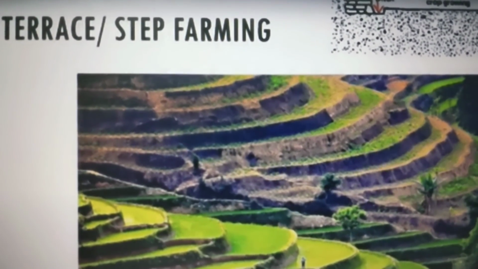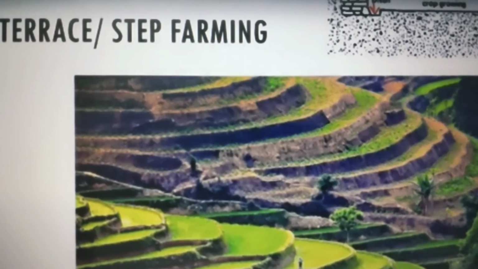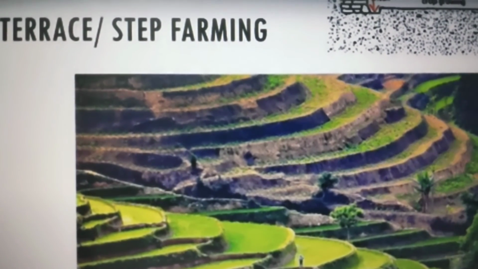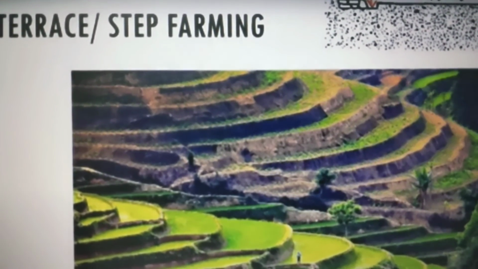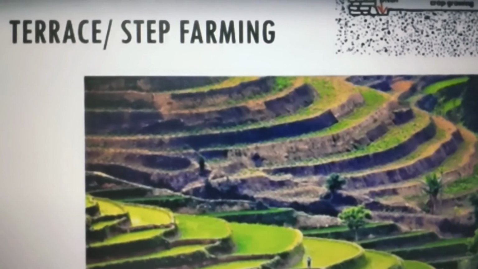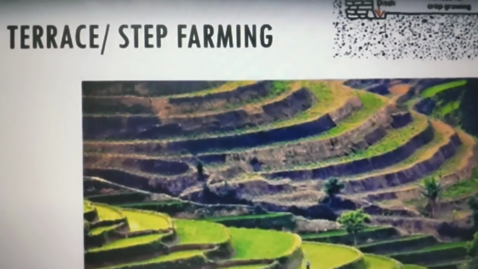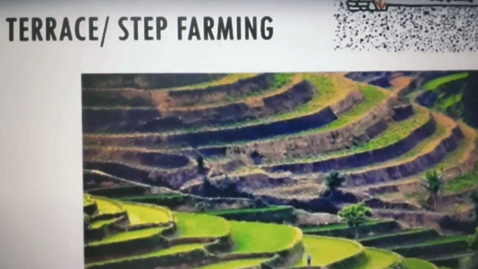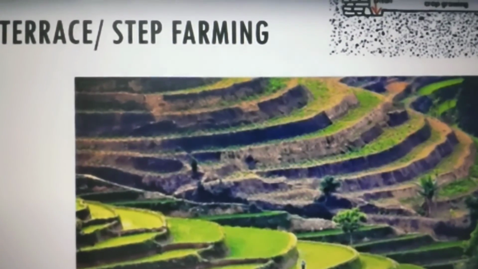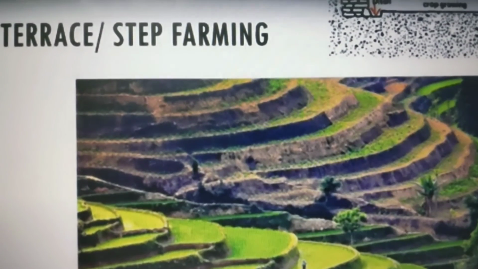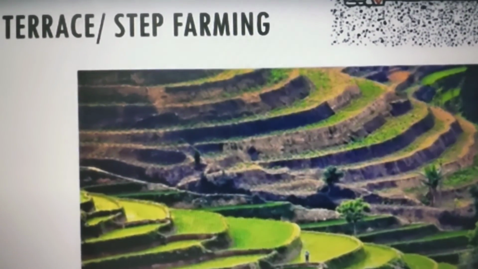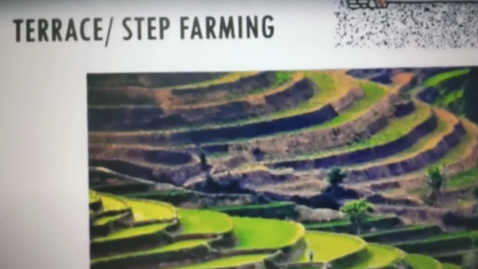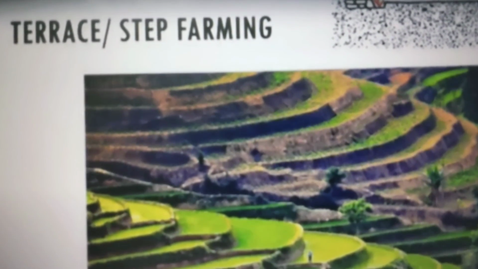It will be collected at the lowest layer. सबसे नीचे वाली लेयर पर सॉइल कलेक्ट हो जाएगी, जो ऊपर की लेयर से थोड़ी थोड़ी सॉइल इरोड होती चली गई, एंड हेंस वी कैन प्रिवेंट द सॉइल इरोजन, because there is maximum soil erosion in the hilly regions. So this is the best method to conserve soil in hilly regions, which is known as step farming, or you can say terrace farming.